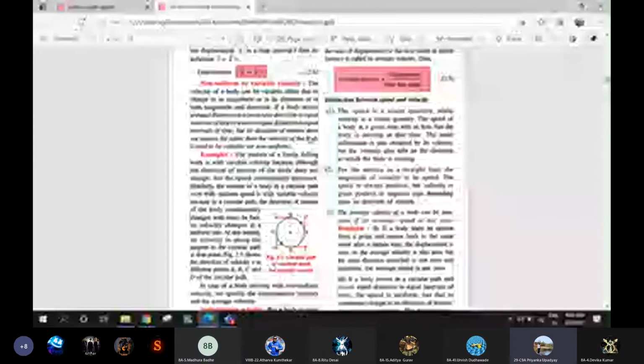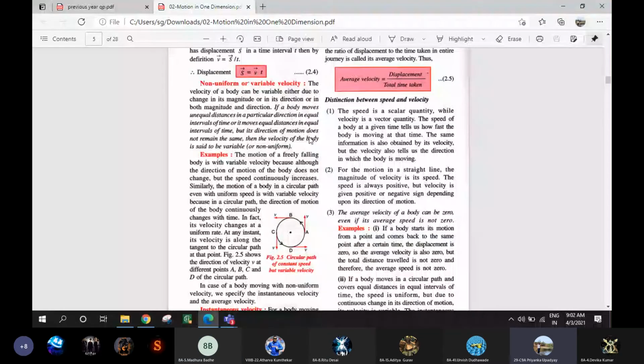We have discussed speed, velocity, uniform velocity, non-uniform speed, non-uniform velocity, instantaneous speed and velocity, average speed and average velocity. So now we will see the differences. What is the first difference between speed and velocity? What must be the first difference while writing the differences?